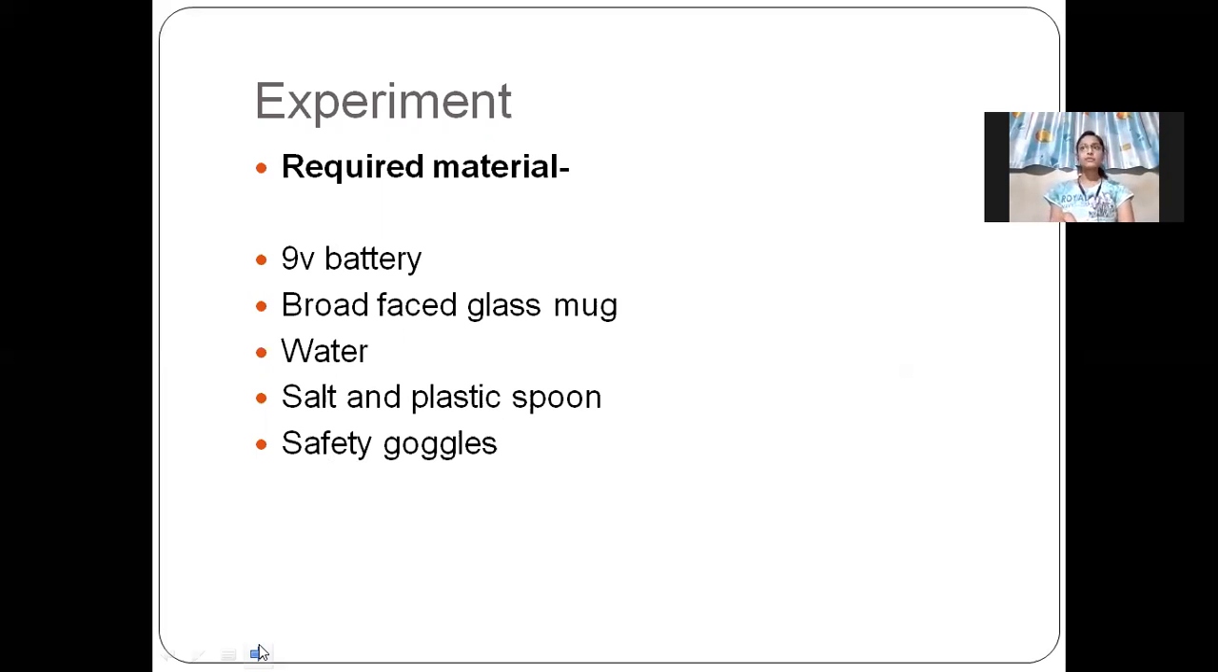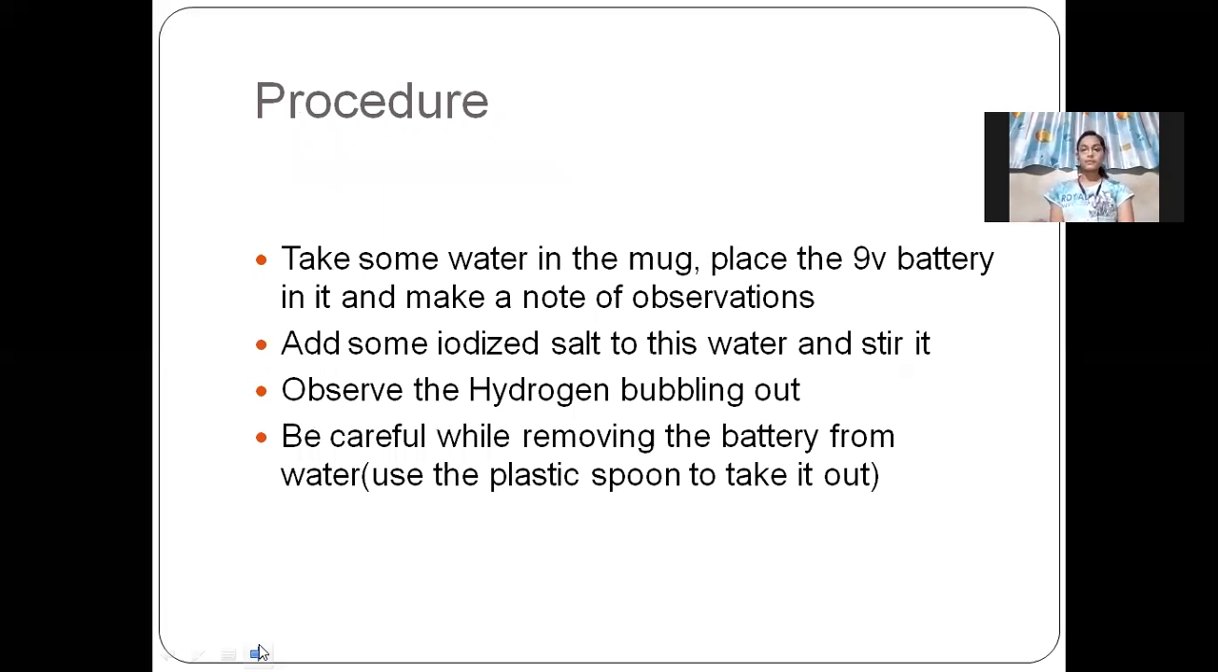For this experiment, we required a 9-volt battery, a broad-faced glass mug, water, salt, a plastic spoon and safety goggles. So, the procedure is very simple. We have to take some water in the mug. We need to place the 9-volt battery in it and make a note of the observation.